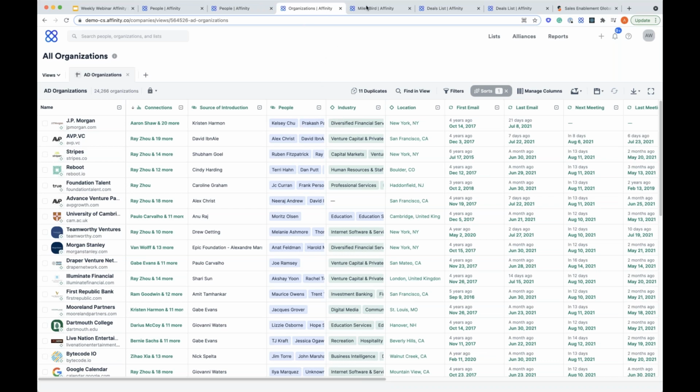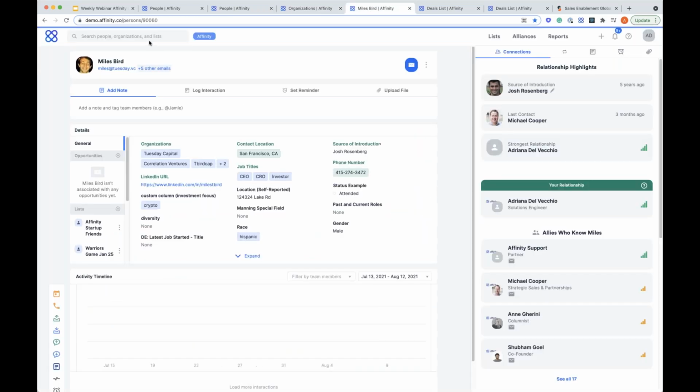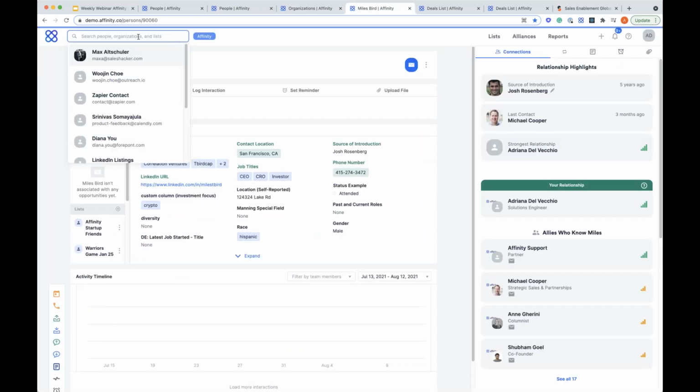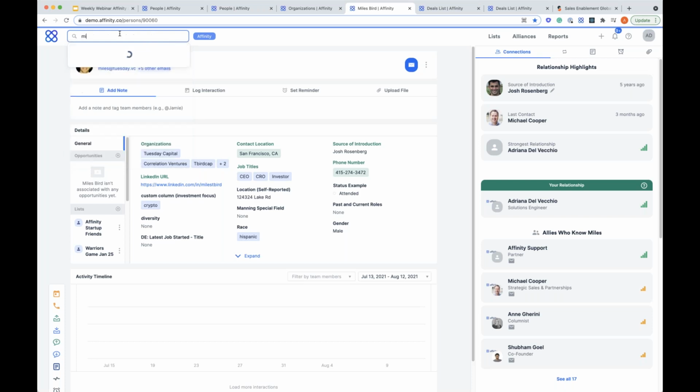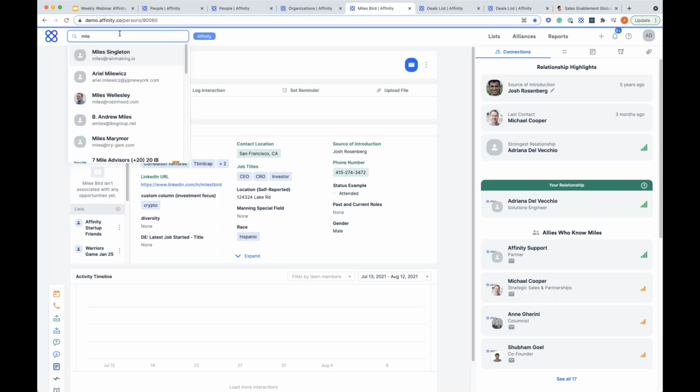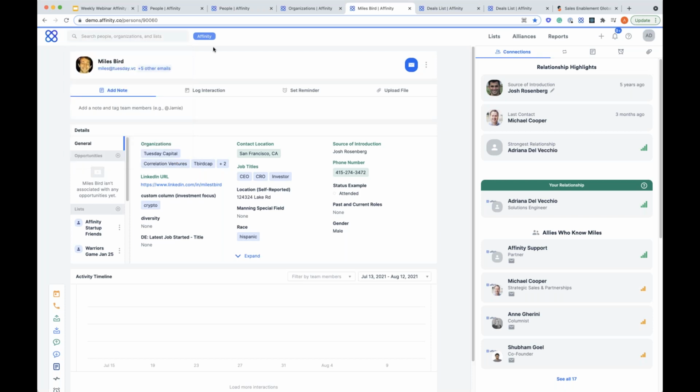And if you wanted to drill down and see a little more information about a particular profile, you can always click into a person. You can actually search within our universal search bar here. If you wanted to find somebody, you can search people, companies, opportunities, things of that nature. So it's really easy to find what you're looking for. But we want to take a look here at Miles's profile.